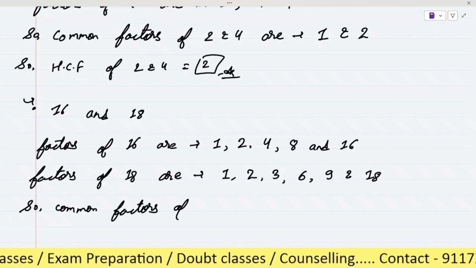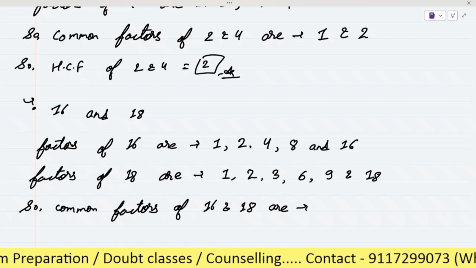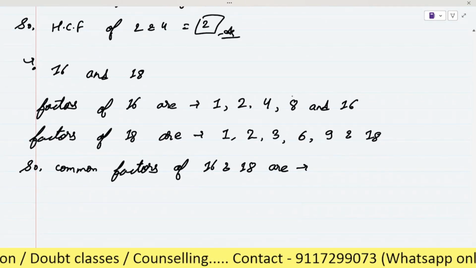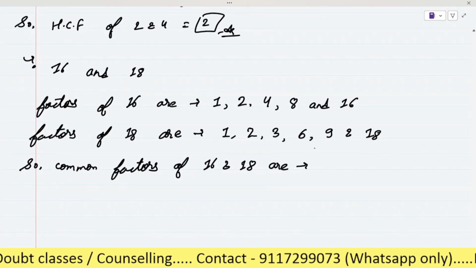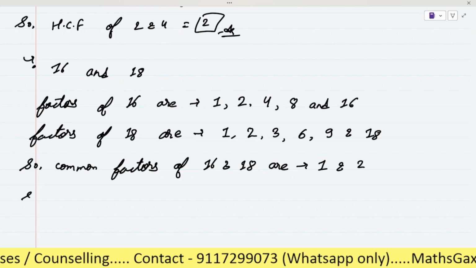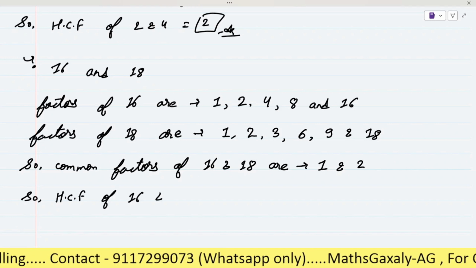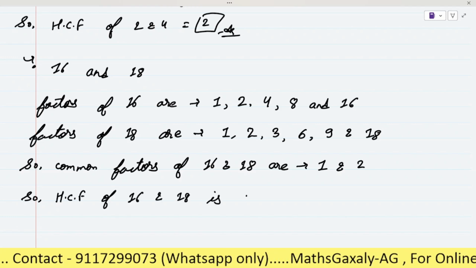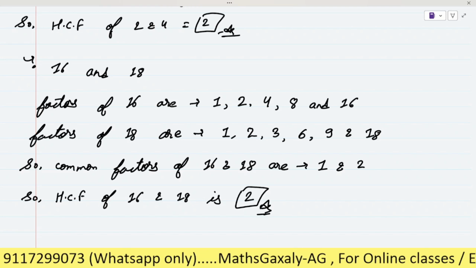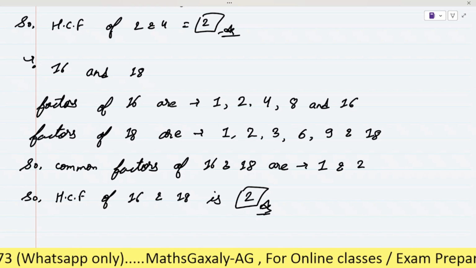Common factors of 16 and 18 are 1 and 2. So the highest common factor of 16 and 18 is 2, right? Is it clear? As you can see, 16 and 18 are two consecutive even numbers, and their HCF is 2.